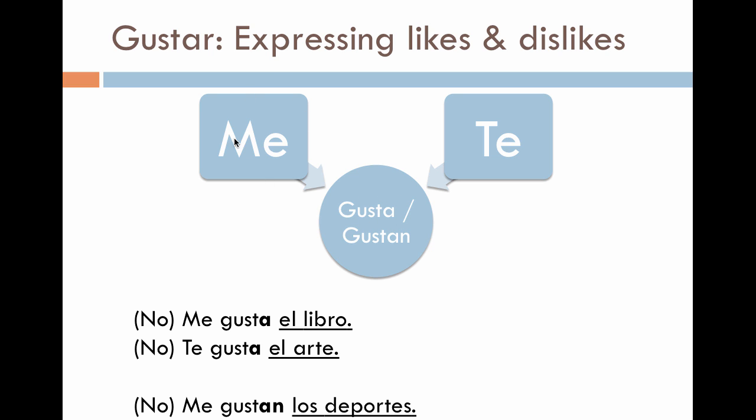The me or the te, these pronouns, express who we're talking about. If I'm talking about myself, me. If I'm talking about you, then I'm going to use te. A for singular, an for plural.